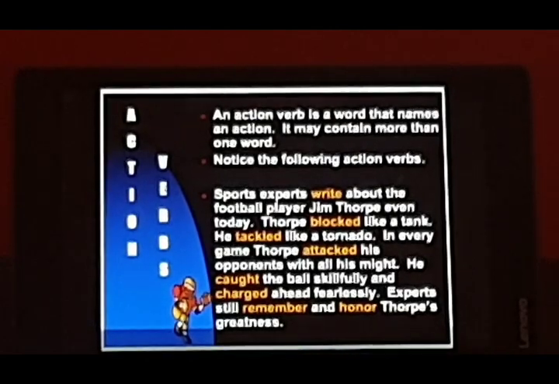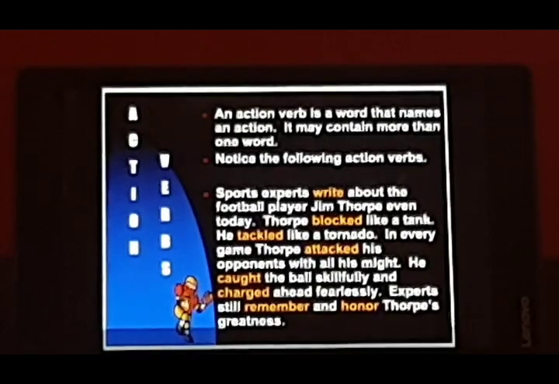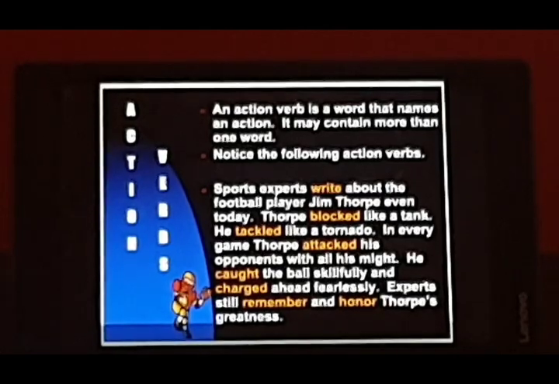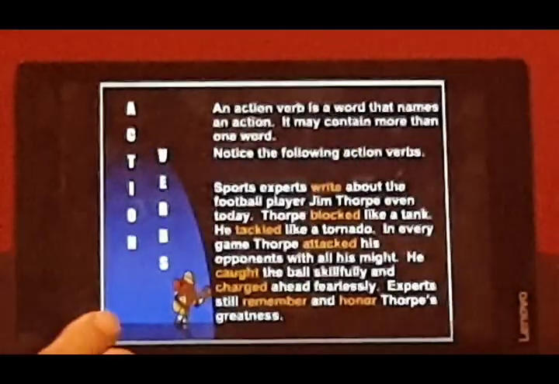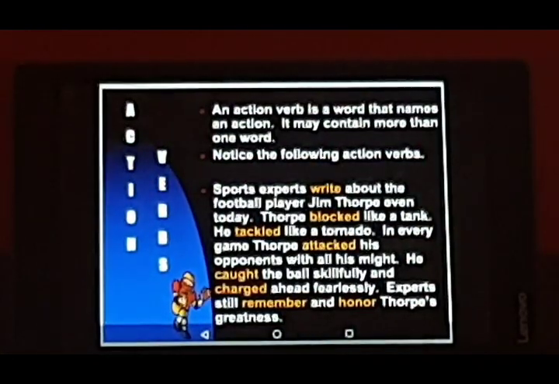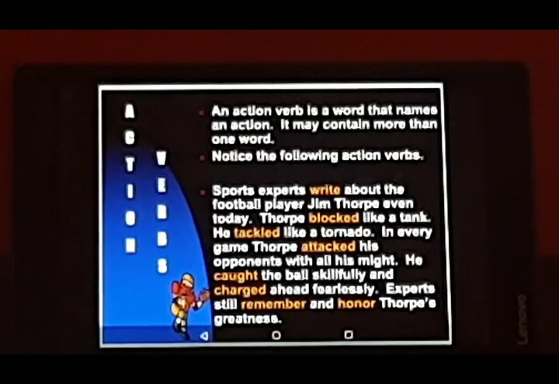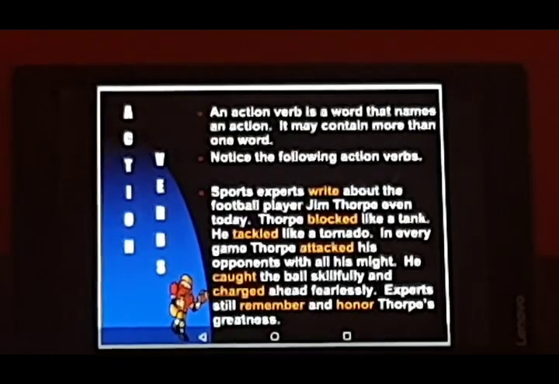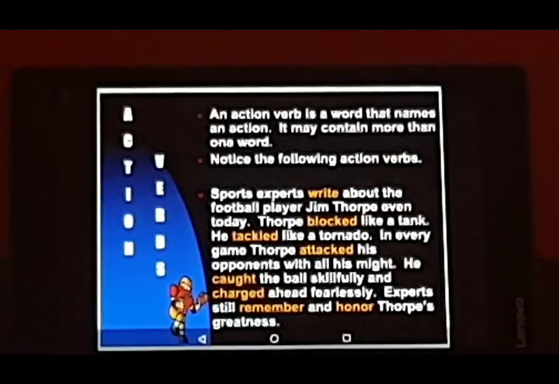In every game, Thorpe attacked his opponents with all his might. He caught the ball skillfully and charged ahead fearlessly. Experts still remember and honor Thorpe's greatness. So, all the highlighted words here are action words. Some of them are physical action words, and some of them are mental, like remember, honor. So, these are all action words.